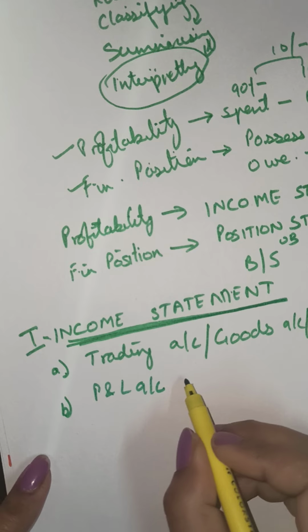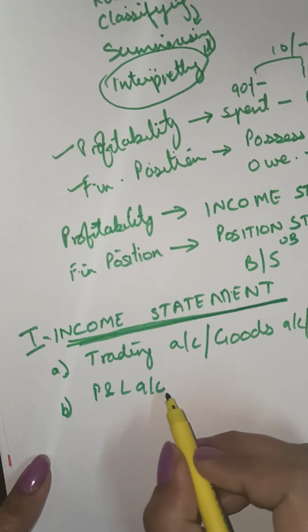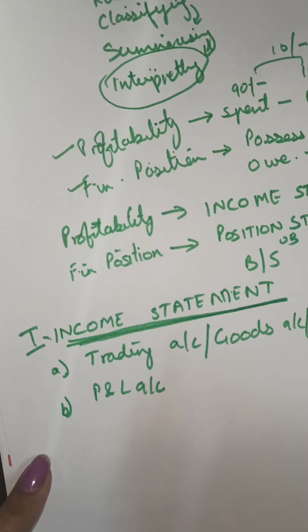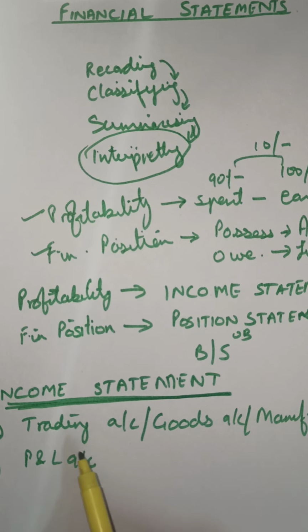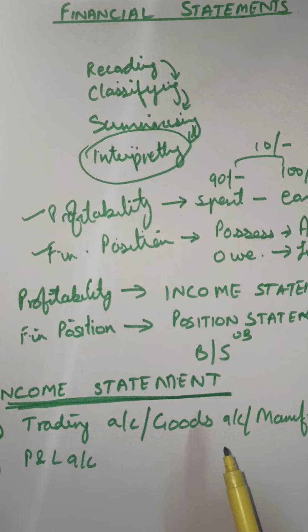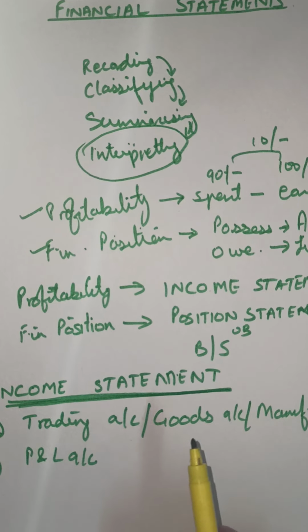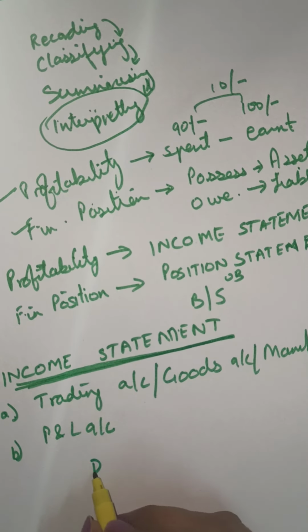The profit and loss account is the actual account which will lead to finding out the profits. Okay, now let us proceed. Now what is trading account? I told you the first statement. We start with the first statement, trading account. What is trading account, children? Trading account, as the name reveals, or the goods account, is the account that is recording the direct expenses.